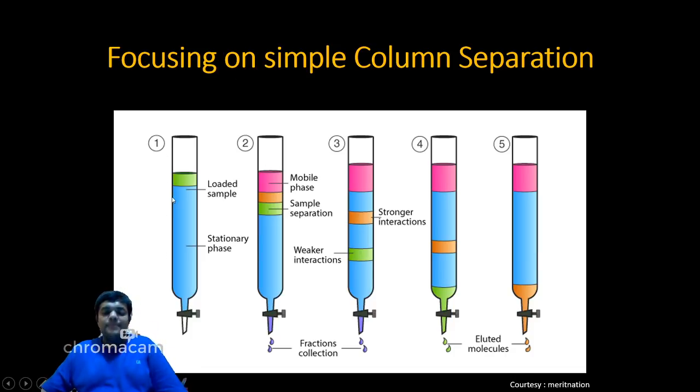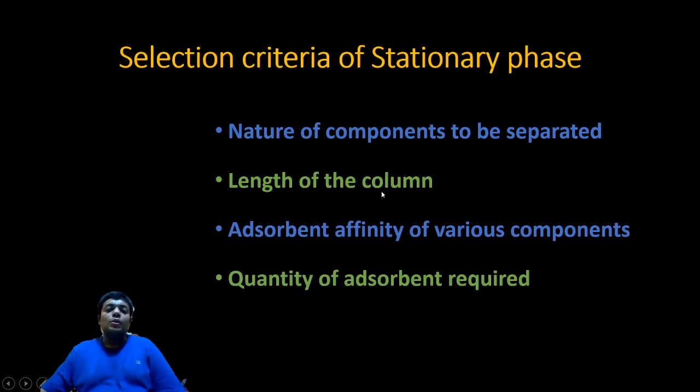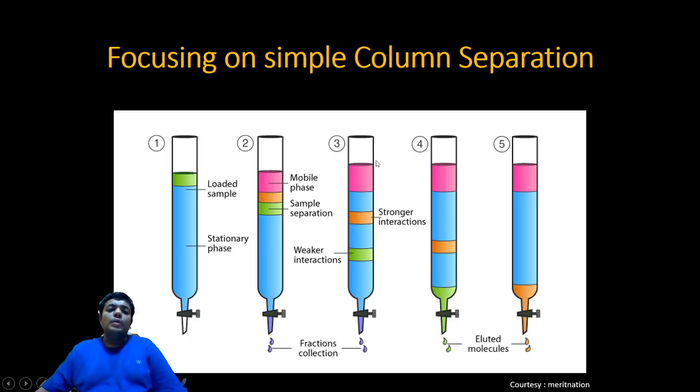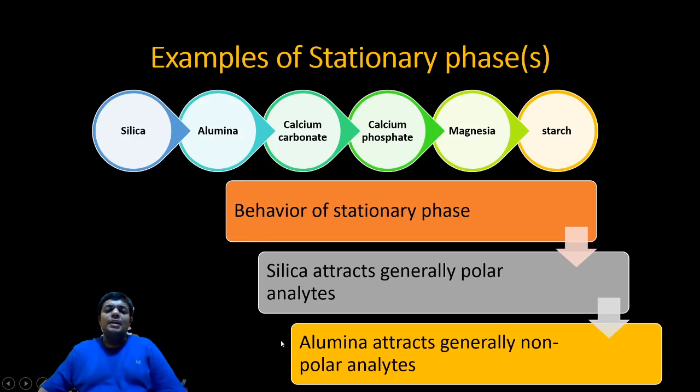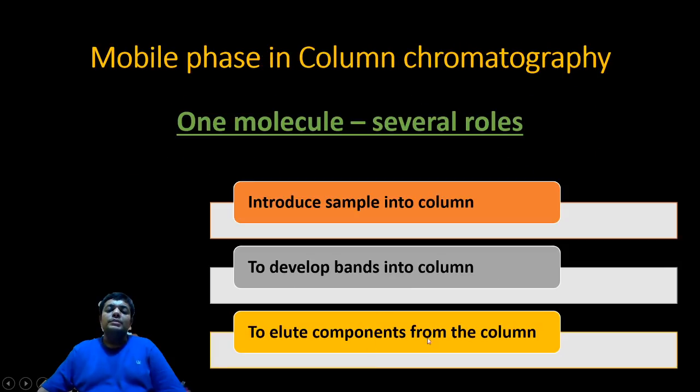So step 1 can be attributed to introduction of the sample into the column. Step 2 and somewhat step 3 can be attributed to developing bands in the column, and step 4 and step 5 can be attributed to eluting components from the column. So one mobile phase, three roles to play. This is the importance of the mobile phase.